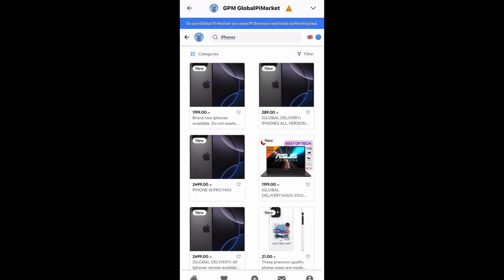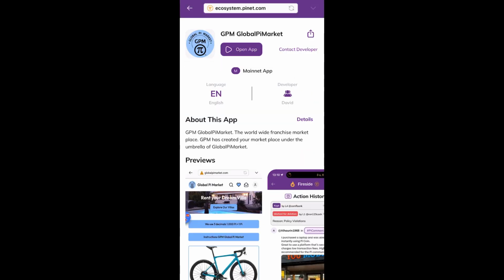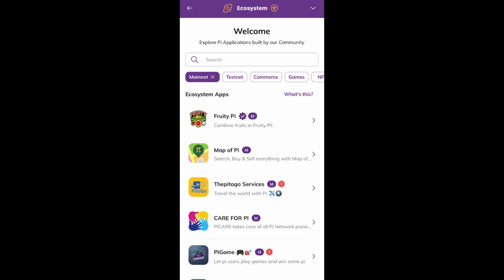So the questions are this. Why are there too many red flags? Why are we being warned not to even use the apps that have been displayed in the Pi Browser? Why do we have to interact with these apps at our own discretion? Why is there only one app that has the verified badge? Where are the rest, 99 apps?